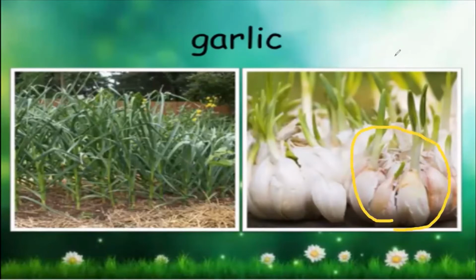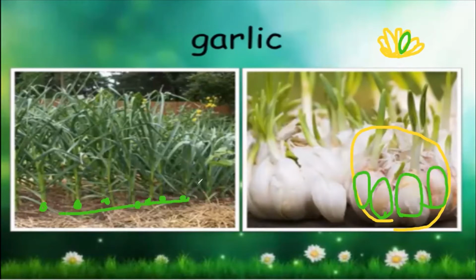We know that in one garlic, so many pieces are there, right? Now you can take each of these pieces and grow into different places. So you take 1, 2, 3, 4. So like that you can put into different places.